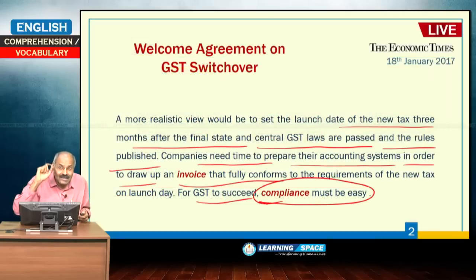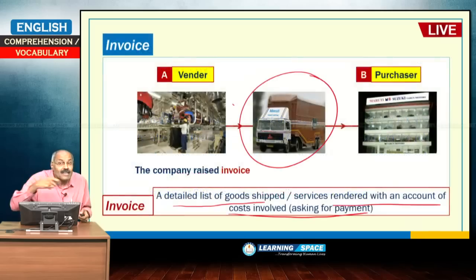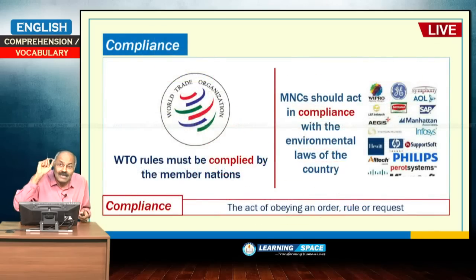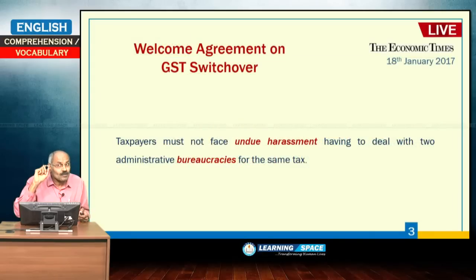So, here the sentence is, for GST to succeed, compliance must be easy. Obeying the rules, following the rules, acting as per the rules, that must be easy, and companies must have time for obeying them, and companies must have time to raise the invoice as per the new standards. So, that is the meaning of this paragraph. Look at the next paragraph.